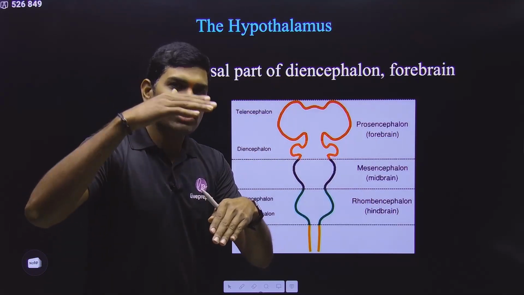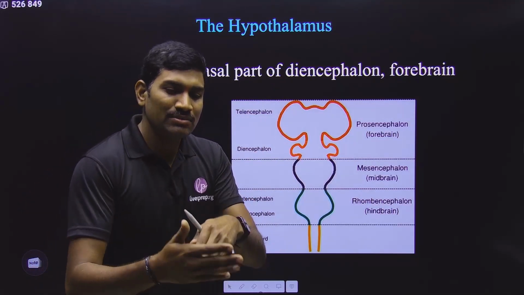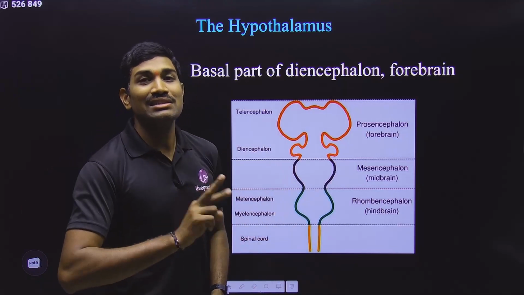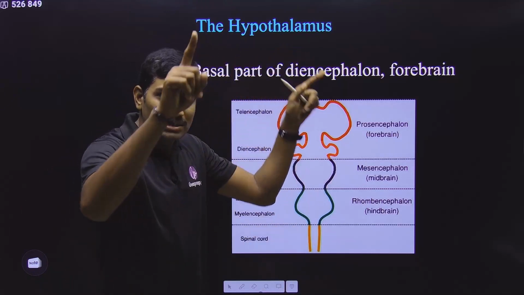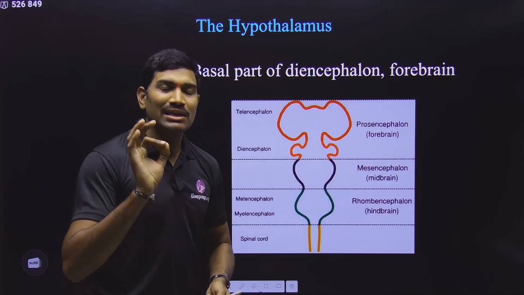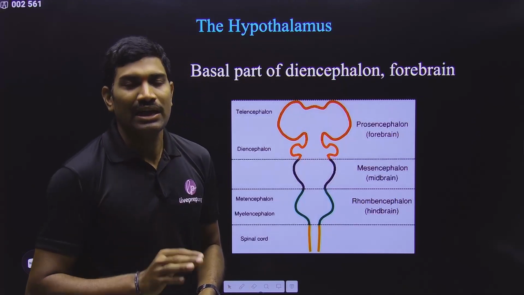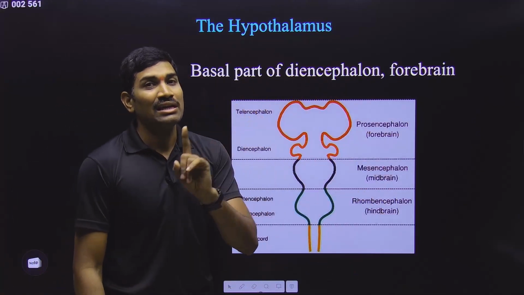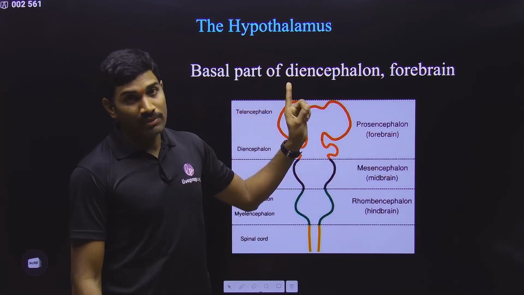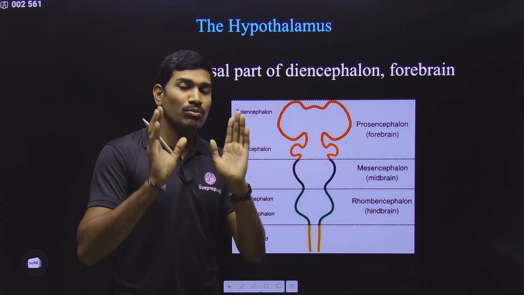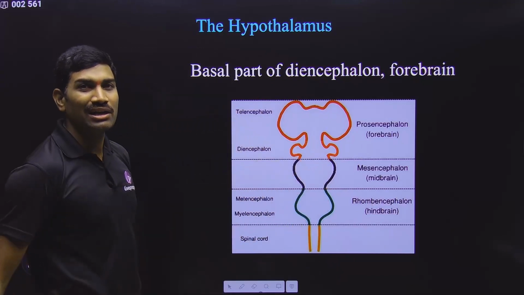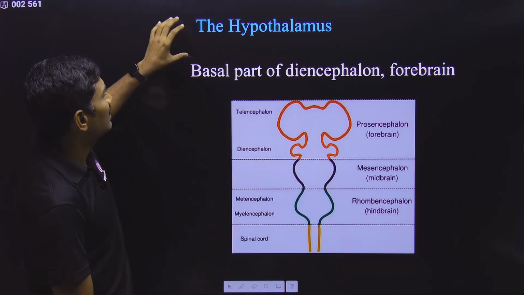So since they have given the names in the pituitary, it is better to understand the names in the hypothalamus itself, so that you can understand the relation, the complete picture, and easily remember the information. In the examination also, if they ask, you can easily answer these things. That's why I am telling you that though not mentioned in NCERT, I have given this. So please go through this. Don't skip this. I will tell you the relation also, so you can easily understand this.